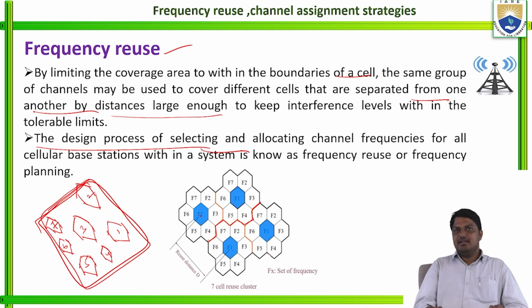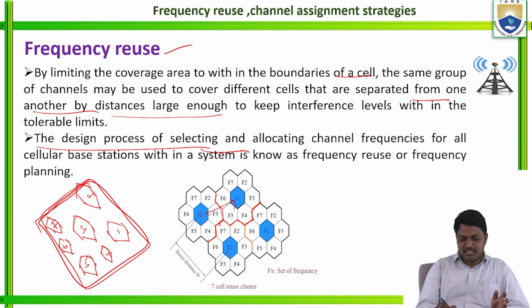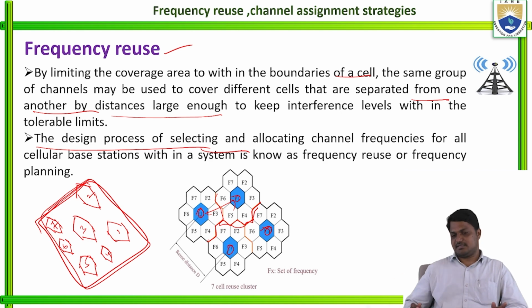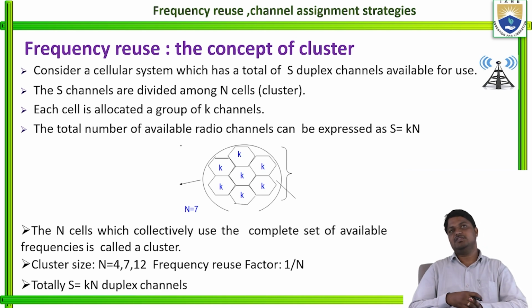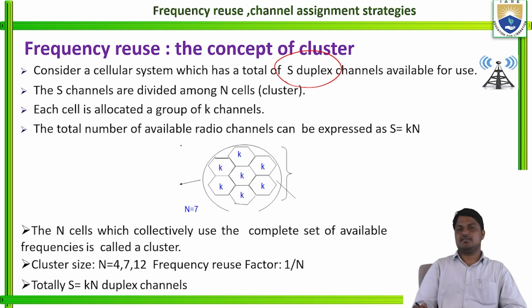So what is happening here? The reuse distance from this one to here is the frequency reuse. The orange color patterns are nothing but the same frequency band channels, used for reusing the frequency bands. The frequency reuse concept in the cluster pattern: consider a cellular system which has S number of duplexes. Already we discussed what a duplex is. Duplexing is nothing but the way of transmission of data from the source to the destination, right?